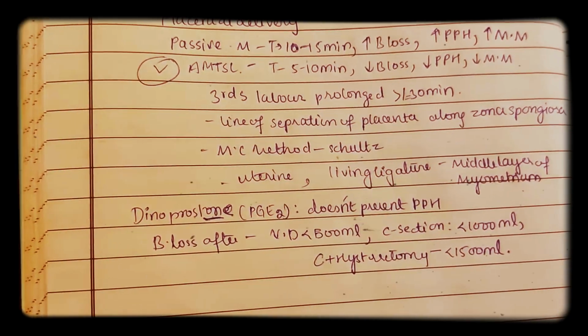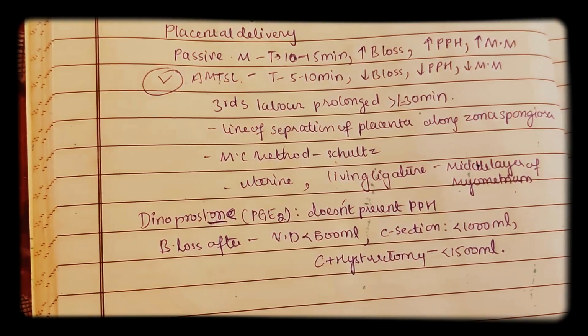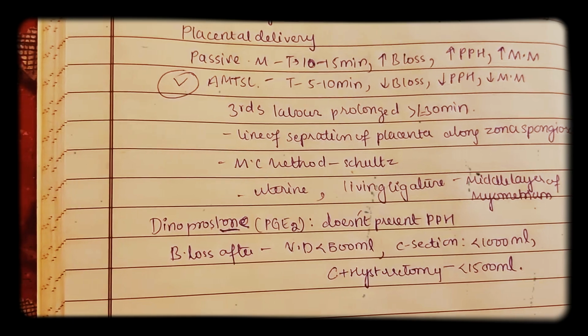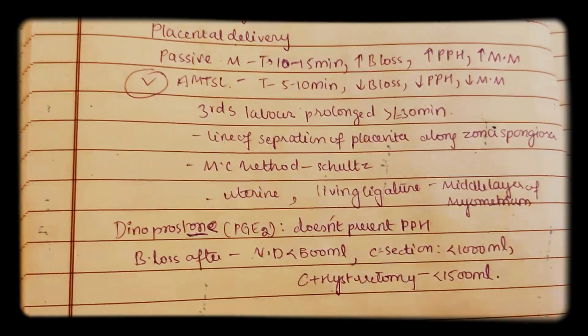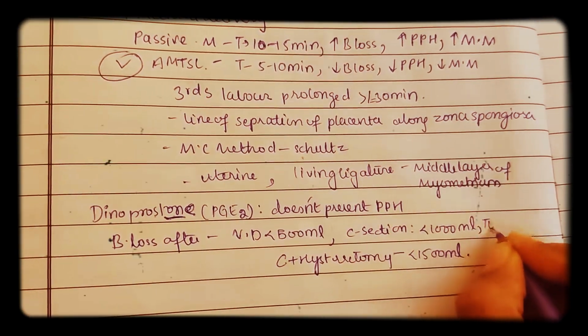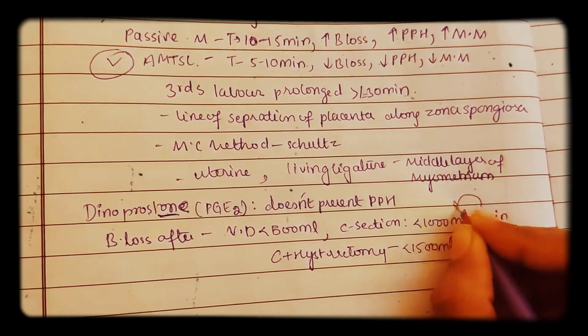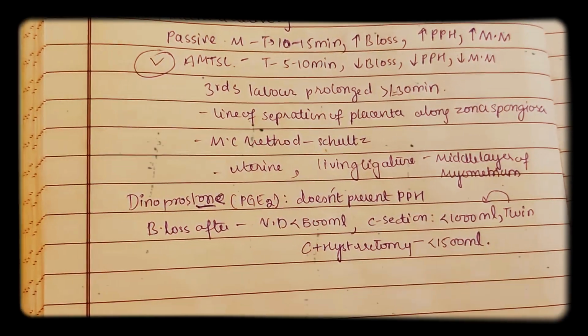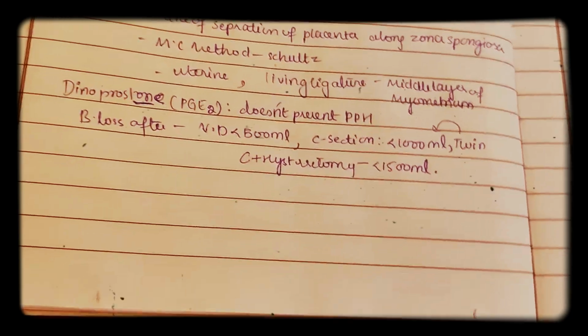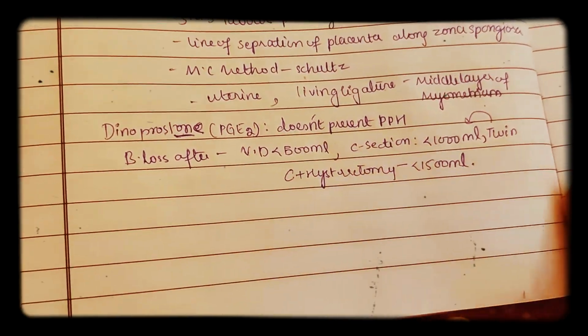So in normal vaginal delivery, 500 ml of blood is lost. In C-section, 1000 ml of blood is lost. And in twin delivery also, more than 1000 ml of blood is lost. In cesarean hysterectomy, less than 1500 ml of blood is lost.